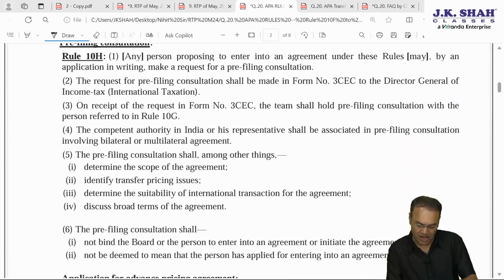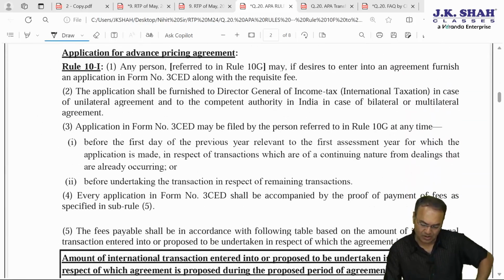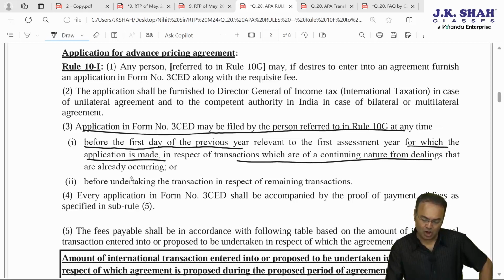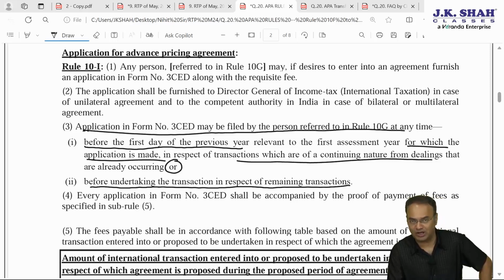In that Rule 10I, an application may be filed by any person referred to in Rule 10G before the first day of the previous year relevant to the first assessment year for which application is made, in case of transactions which are of a continuing nature, or application to be made before undertaking the transaction in respect of remaining transactions. So right now this one is applicable.